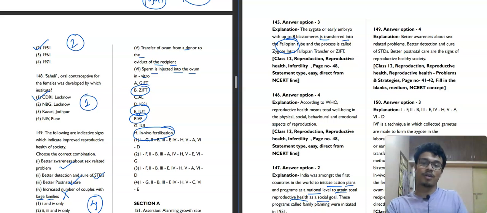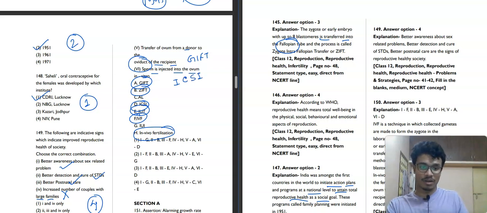Transfer of ovum from a donor to the oviduct of the recipient. What is it? It is GIFT, gamete intrafallopian transfer. Then sperm is injected into the ovum in vitro. It is ICSI, intracytoplasmic sperm injection.